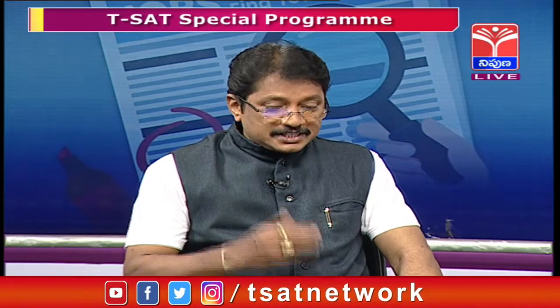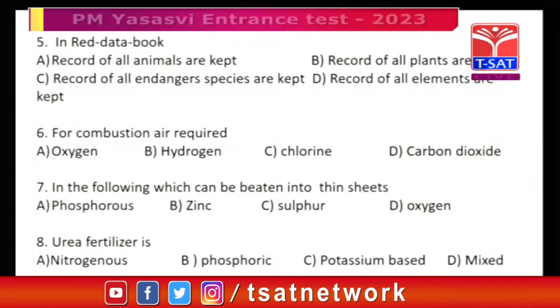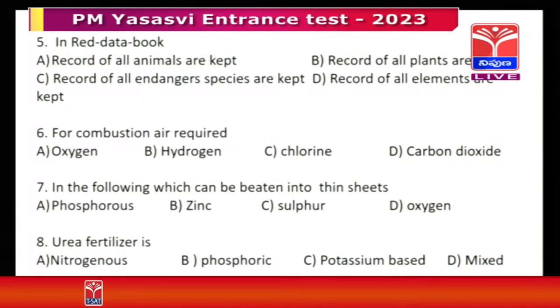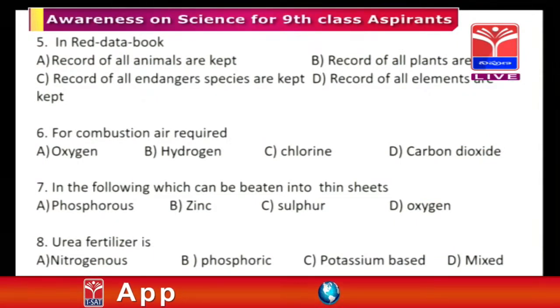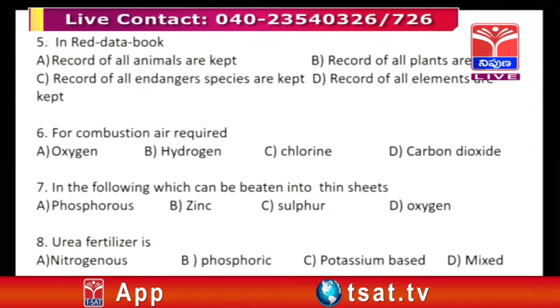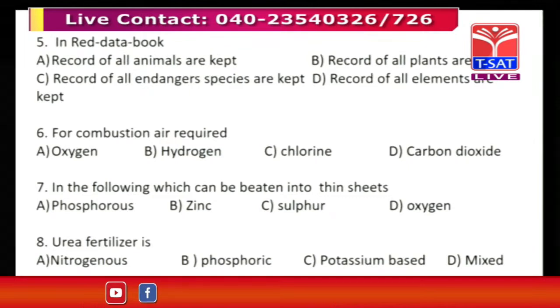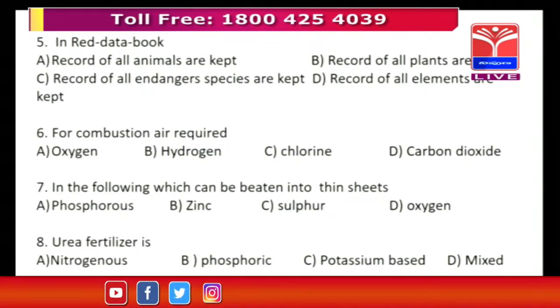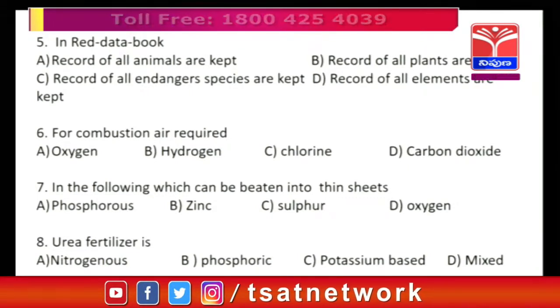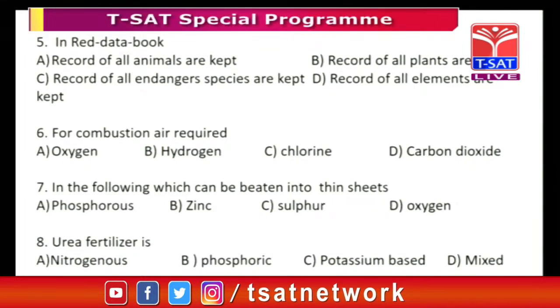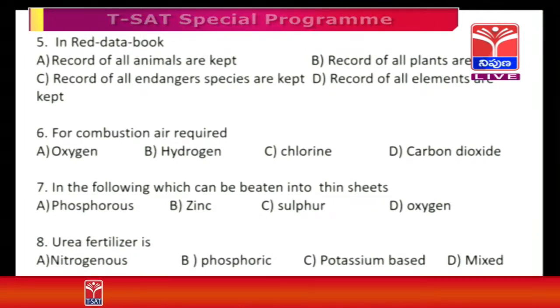Now we will move to the next question, which is also biology. In red data book, the options are: a record of all animals is kept, a record of all plants is kept, a record of all endangered species is kept, and a record of all elements is kept.